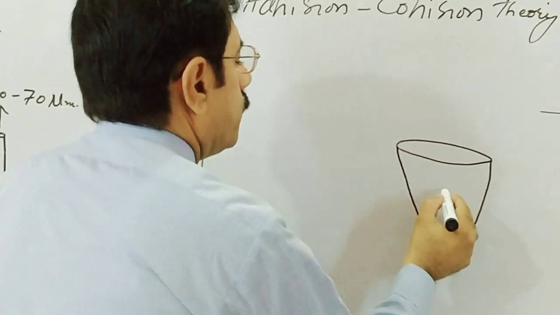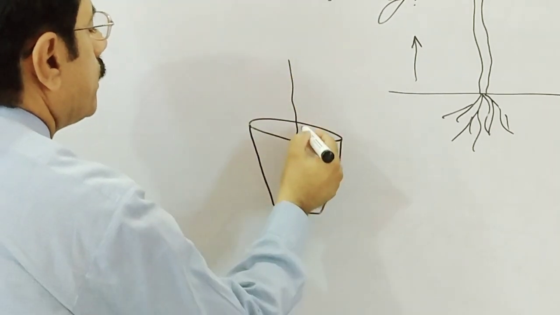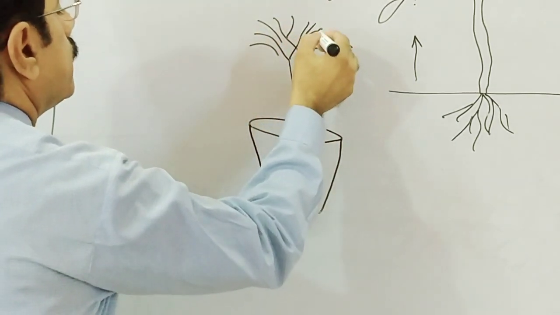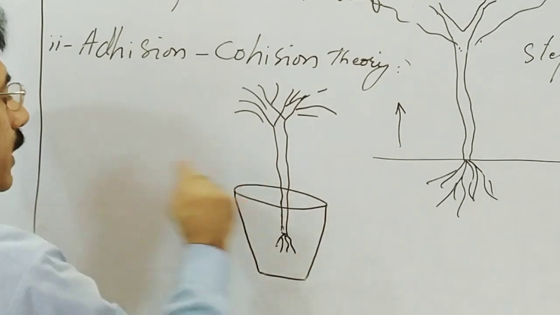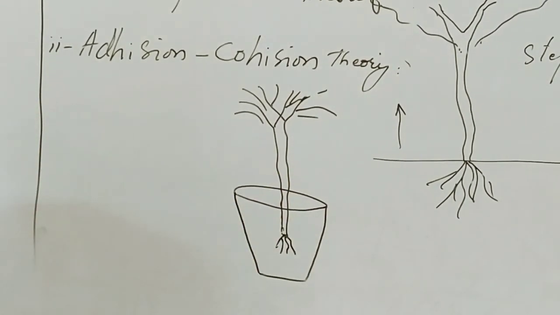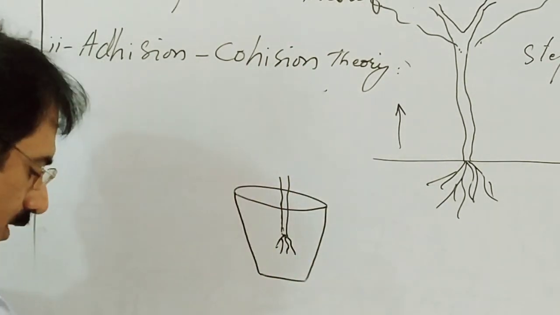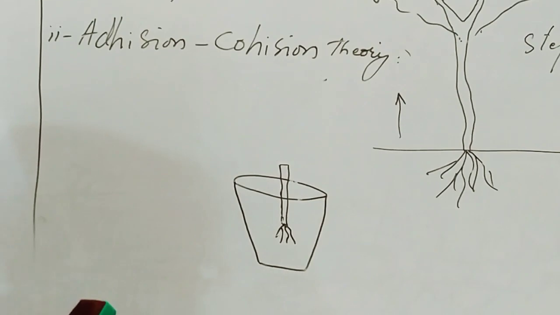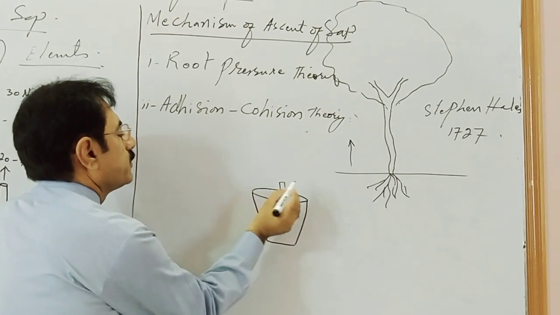Suppose this is a well watered potted plant, and what he did, Stephen Hales cut down the stem of the plant a few inches above the soil surface, and said to the scientists, please carefully observe this cut surface.